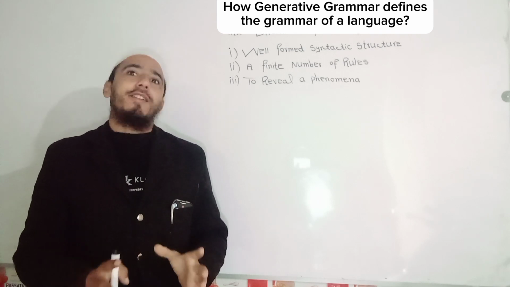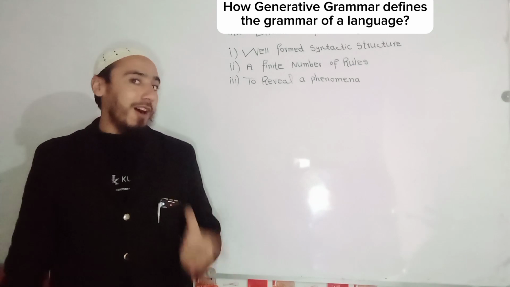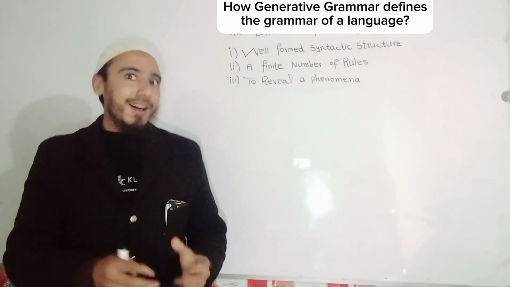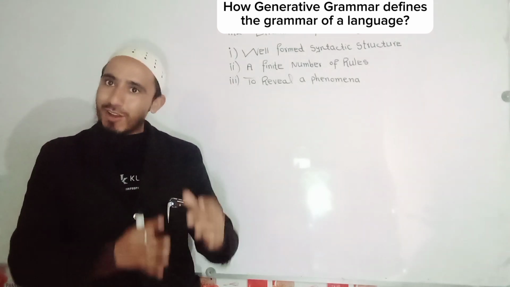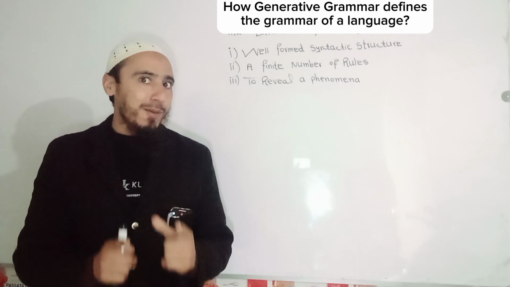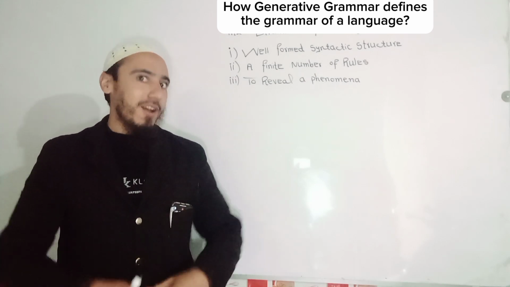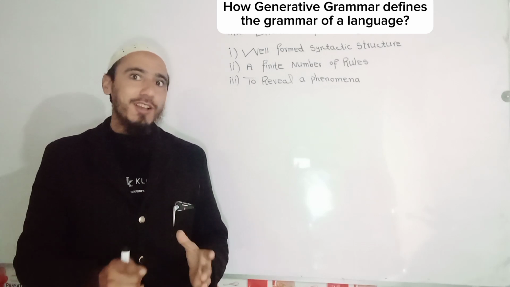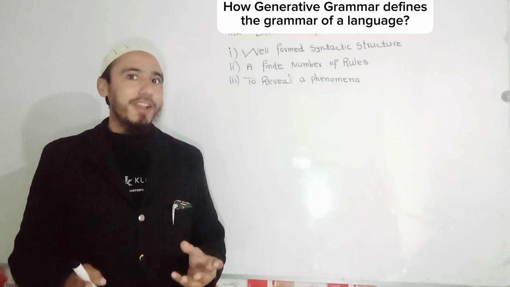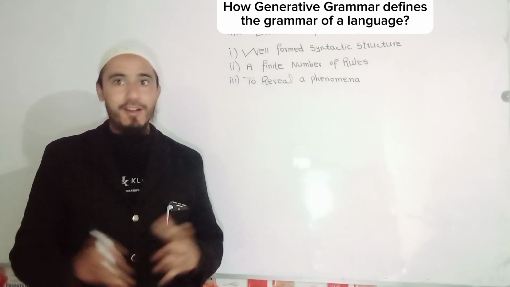So let's do some guidance. First of all, let me tell you about the rules of grammar. You know, this theory also stresses that a grammar has a finite number of rules. But with the help of a finite number of rules, the grammar will be capable and able to generate different sentences and different structures. And how is it?